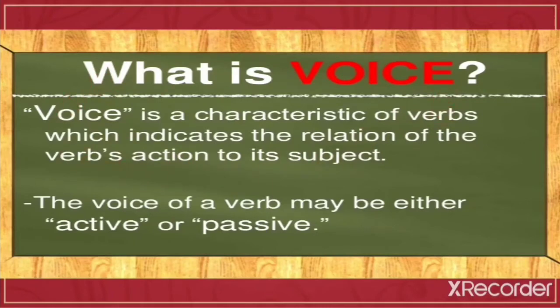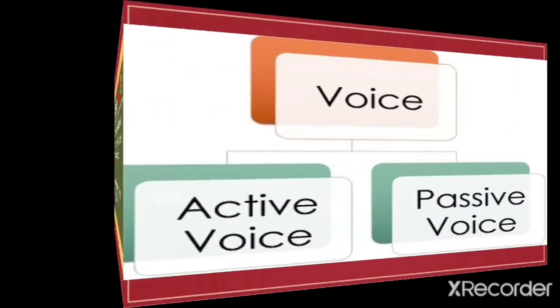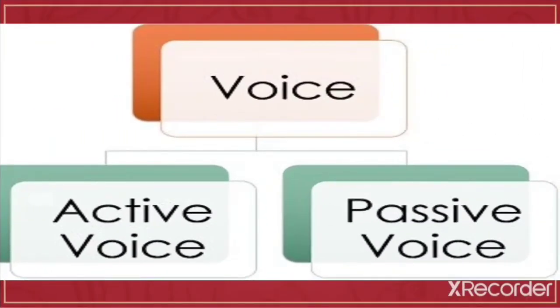Now, as we know, the voice of a verb may be either active or passive. As we know, voice is of two types: active voice and passive voice. Now, what is active and what is passive?